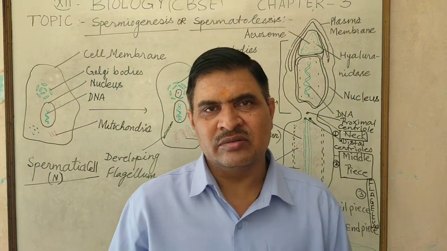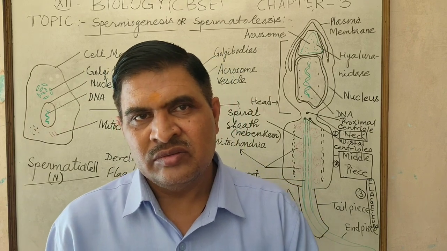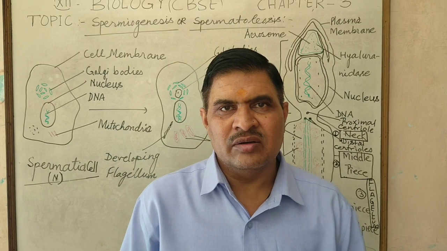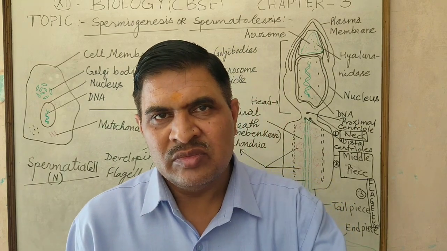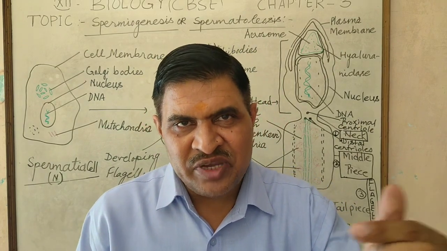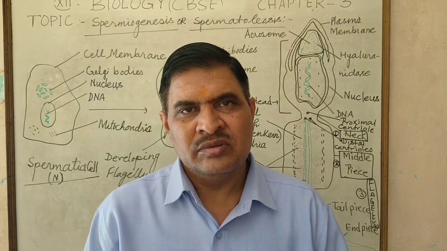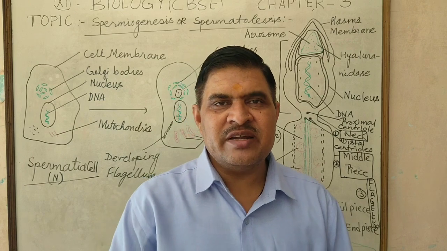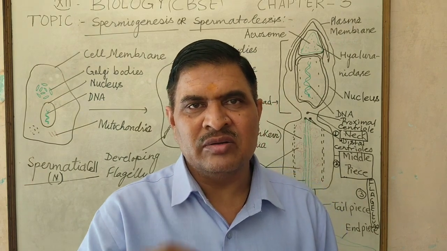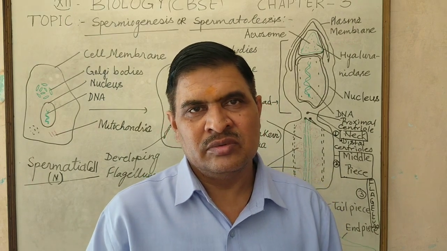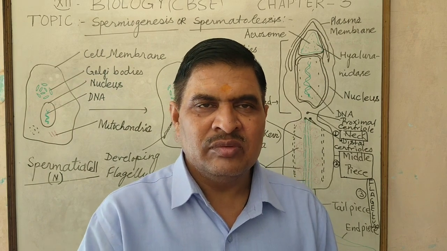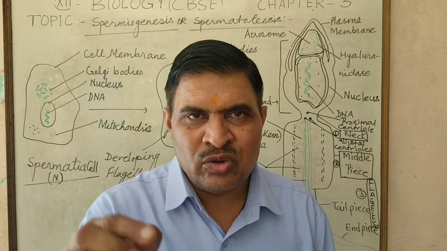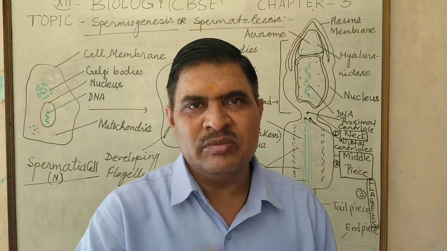In the oviduct, generally at the isthmus ampulla junction, the ovum fuses with the sperm by the help of the acrosome part, which is present at the tip of the head part of the sperm. By the help of hyaluronidase enzyme, the acrosome penetrates the thick wall of the ovum.